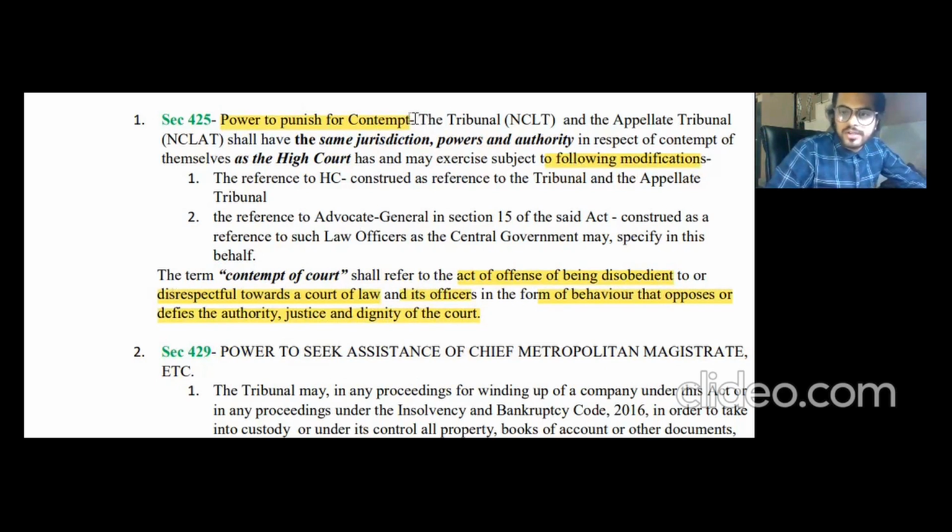Let's read it. The tribunal and the appellate tribunal shall have the same jurisdiction, powers and authority in respect of contempt of themselves as the High Court has and may exercise subject to the following modification. The reference to High Court here is to be construed as reference to the tribunal and the appellate tribunal, and the reference to Advocate General in section 15 of the said Act is construed as reference to such law officers as the Central Government may specify in this behalf. All right. So section 425 was talking about power to punish, it is in the same lines as that of the High Court.